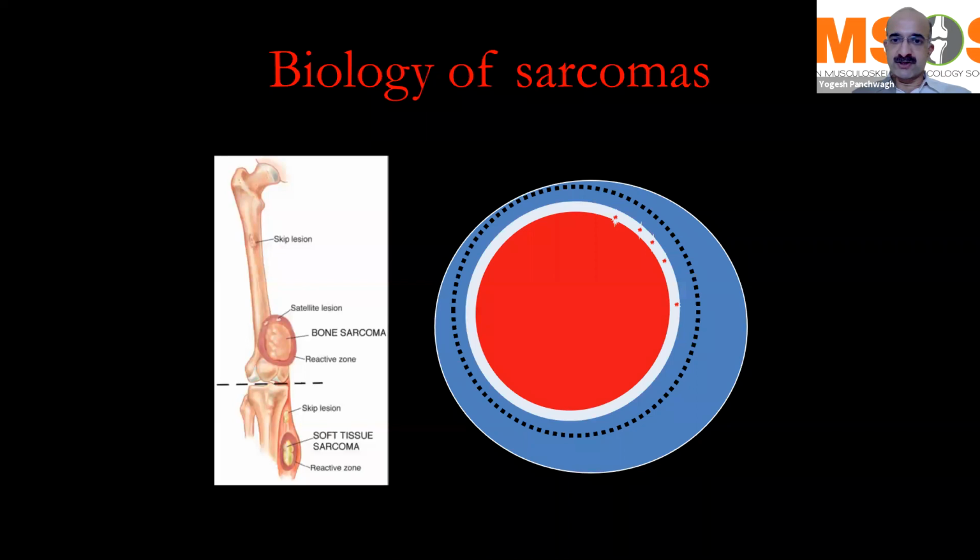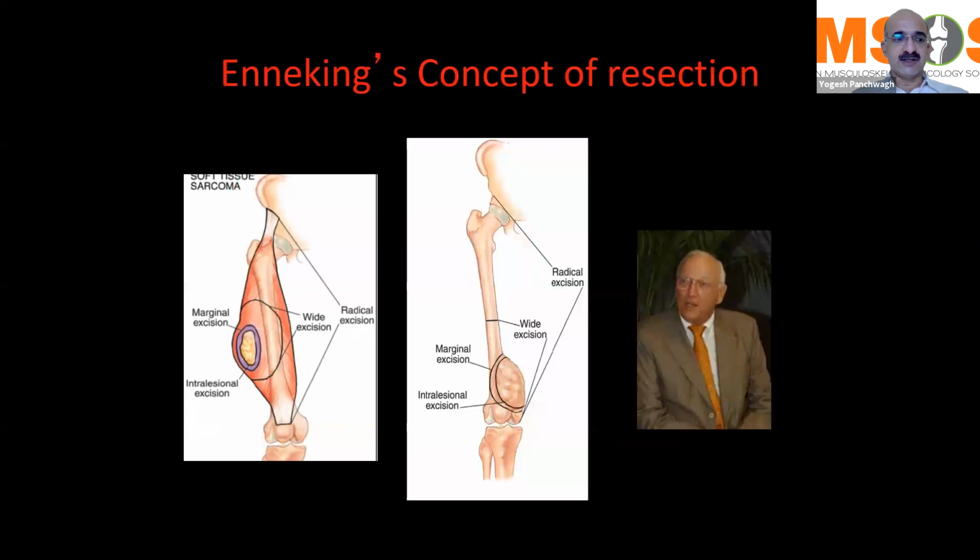So this particular resection, if you follow the dotted black line, that's what we call a wide local excision. This concept was given by William Enneking, and I believe Dr. Anand Raja has spoken to you about types of excisions, which could be intralesional, which is not done in bone sarcomas, or marginal excision, where only the tumor is resected without taking care of the zone of hyperemia, again not done in bone sarcomas because that has a very high risk of local recurrence.